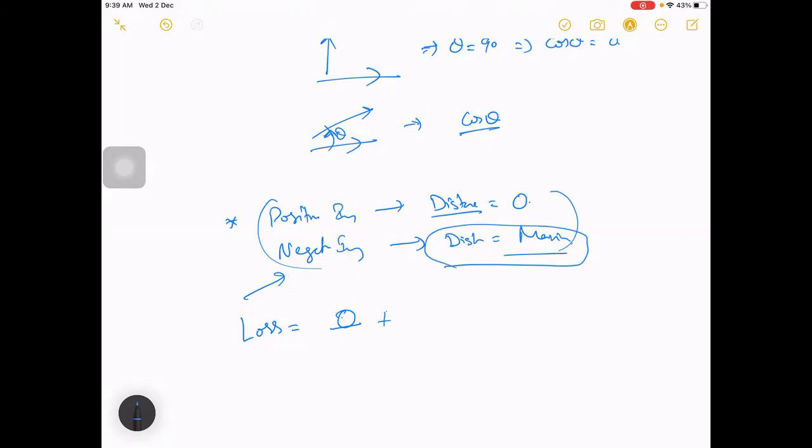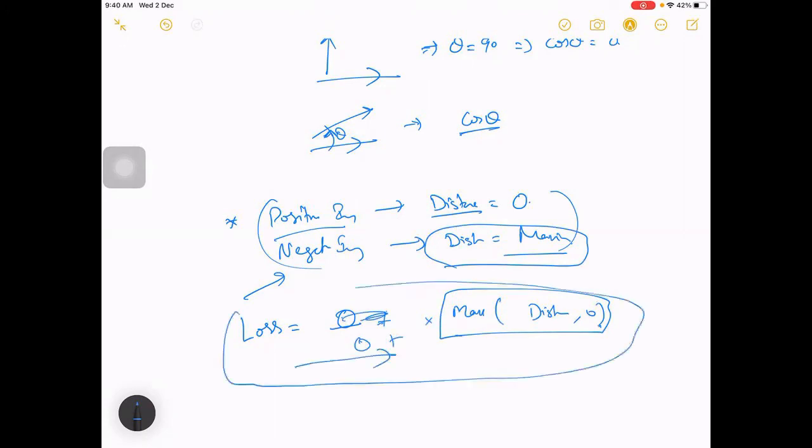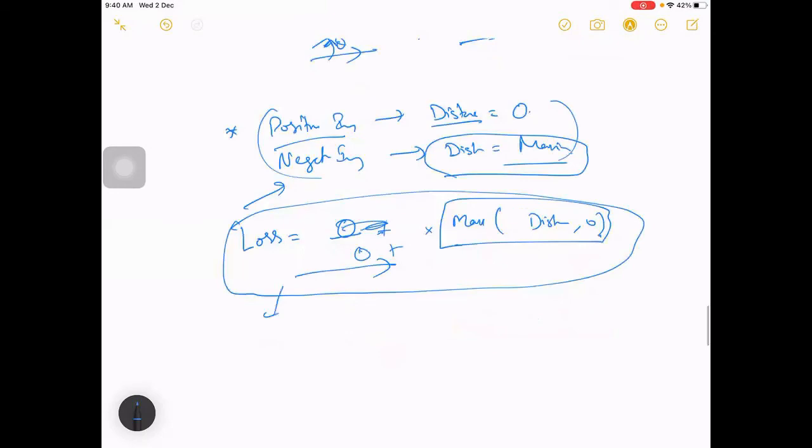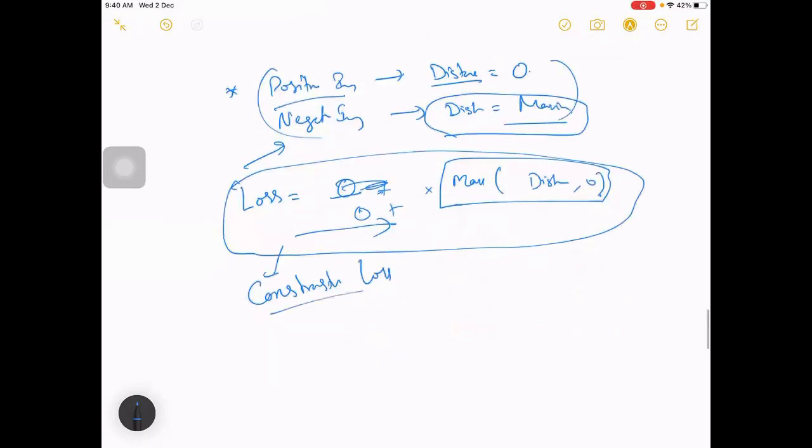So we take the max of distance and 0, and use this distance in the case of a negative image detected as a positive, and if it is a positive image detected as a positive, it can be 0. Using this, we are able to define a loss function, called the contrastive loss, and we can train a layer.